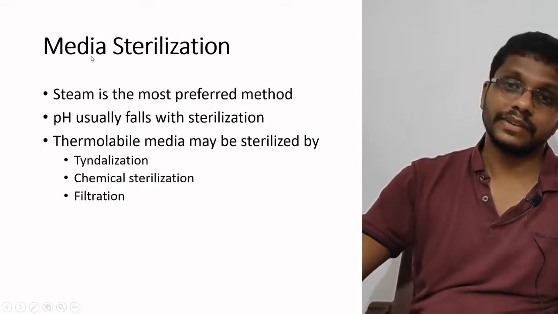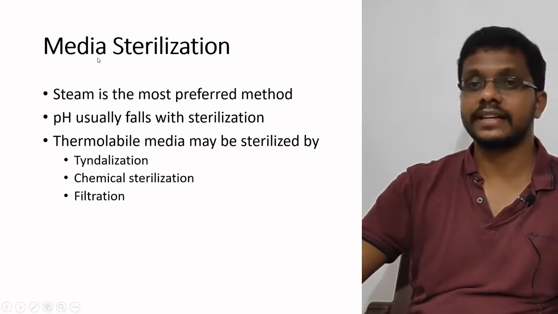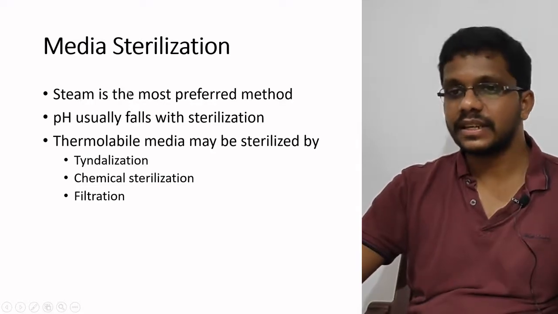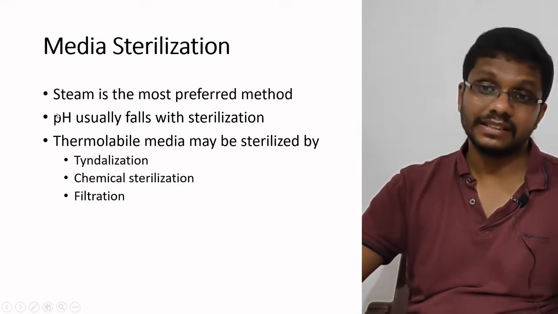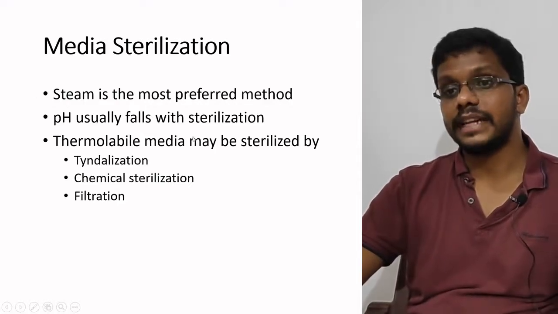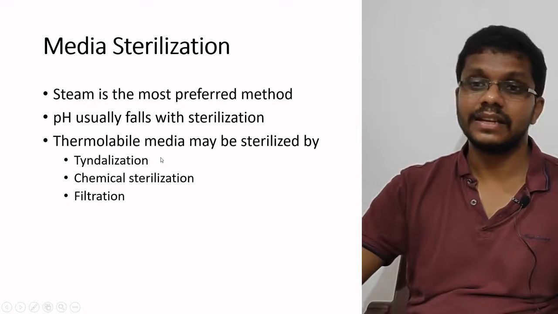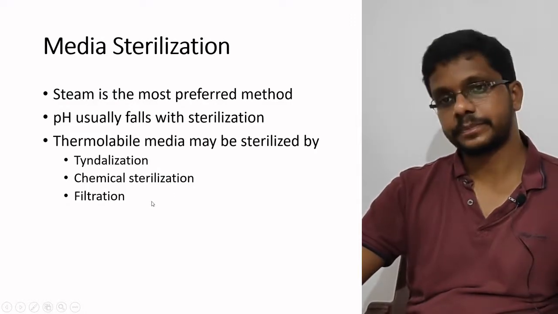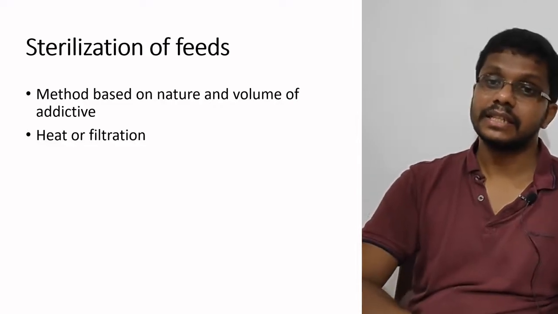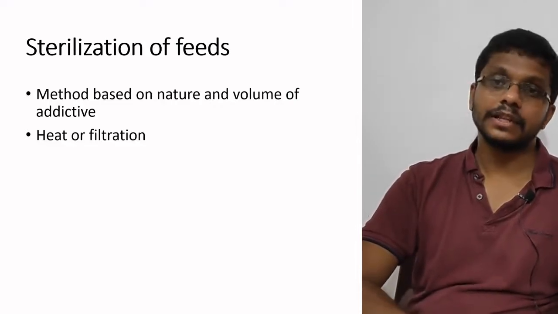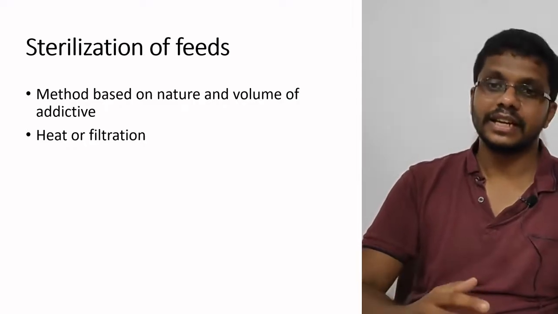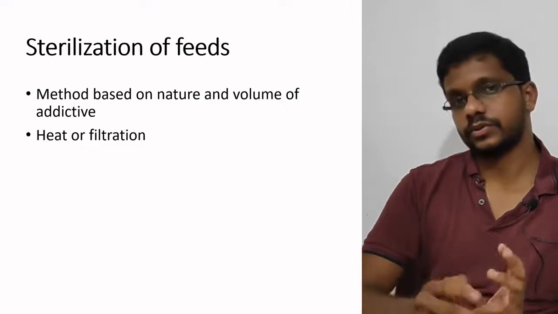Another area in the fermentation industry to be taken care of is media sterilization. Steam is also the most preferred method. Sometimes steam can cause changes in pH that need to be considered when we are optimizing the media. Thermolabile media components can be sterilized by tyndallization, chemical sterilization, or by filtration. For sterilizing the feeds, if you are using a fed batch reactor, there should be constant feeding of the medium. Depending on the nature and volume of the feed, we can go for either steam sterilization or filter sterilization.